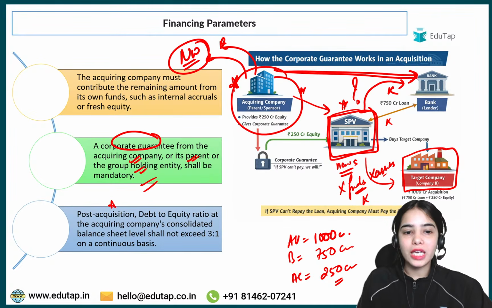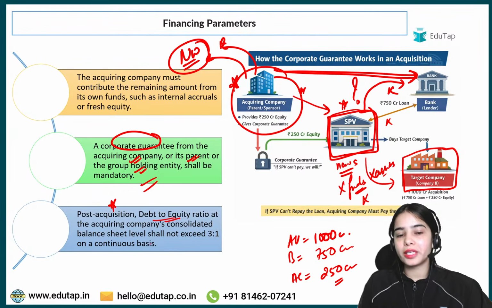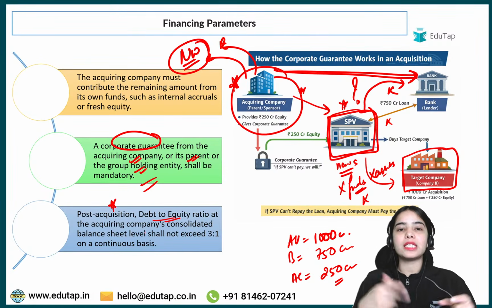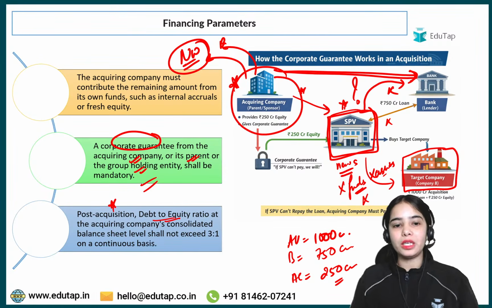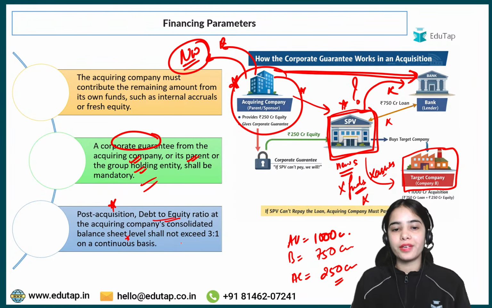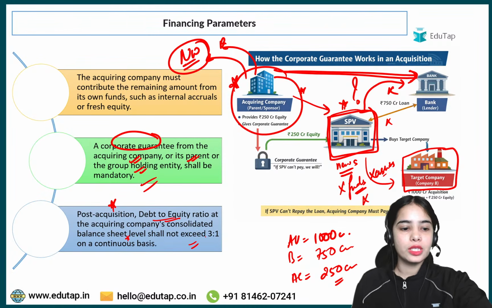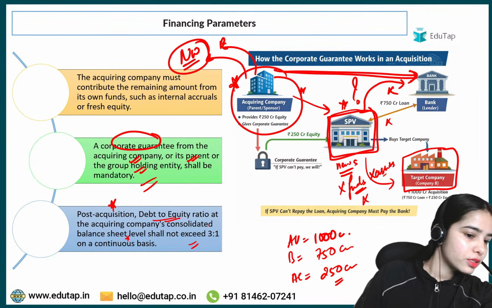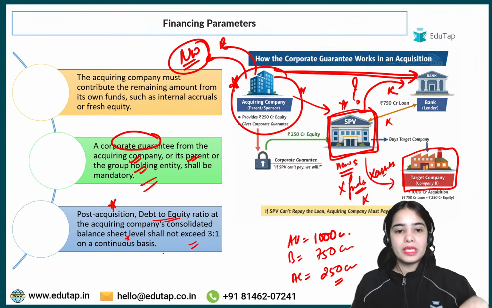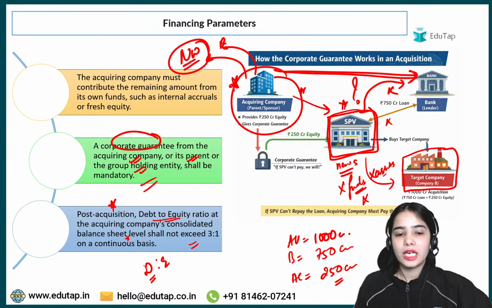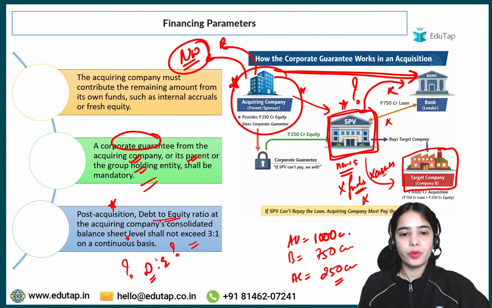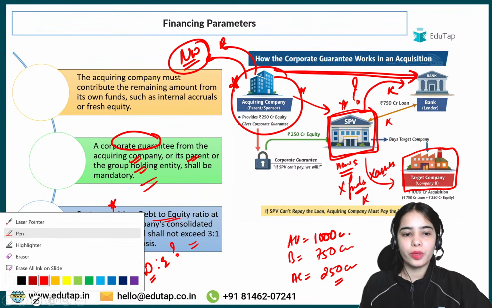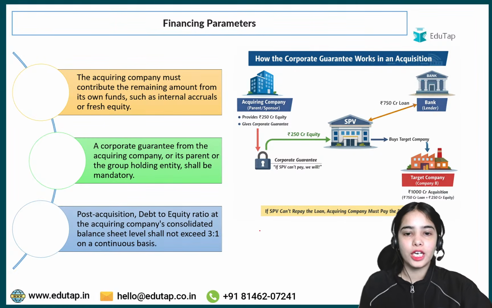Okay, after the acquisition, the debt to equity ratio of the acquiring company's consolidated balance sheet shall not exceed 3:1. Consolidated balance sheet means the balance sheet after acquiring the target company. Okay, so this is the idea. Just a second. So basically, debt to equity: how much debt the company has taken, how much is the equity value of the company, how much fund has been raised through equity. So the debt to equity ratio should not exceed 3:1.